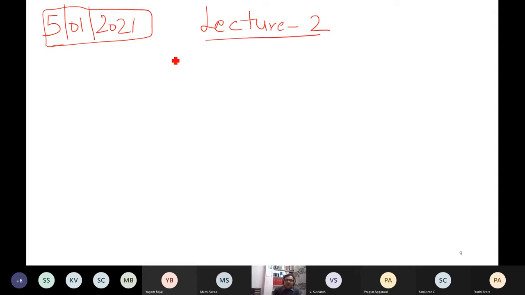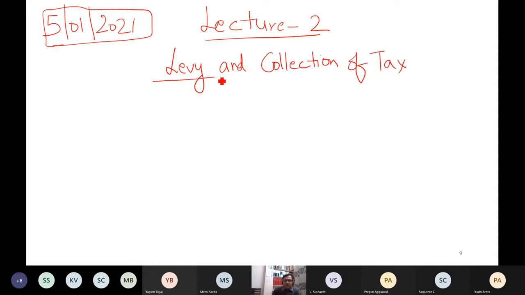So the topic which we are starting now, technically starting today in GST, is levy and collection of tax. This is my first topic, where we will discuss in technical terms, not in layman terms, but as an expert, levy and collection of tax. It's the foundation. Until I know which taxes are imposed, when these are imposed, who has to pay, what is the rate, I cannot do anything of GST. Levy and collection of tax.